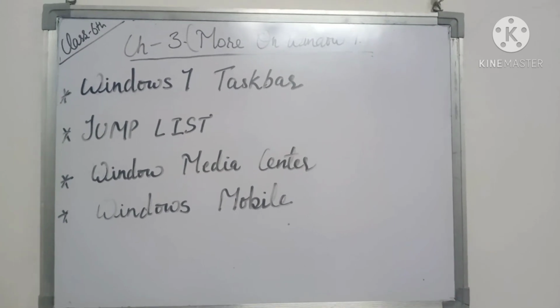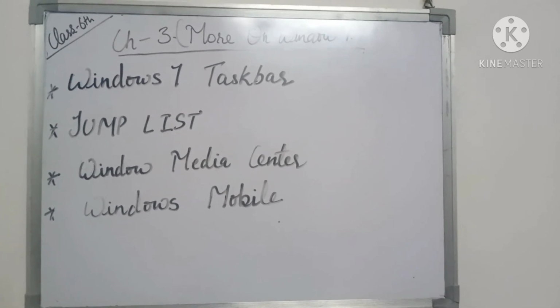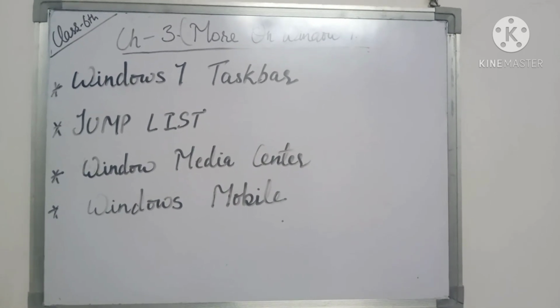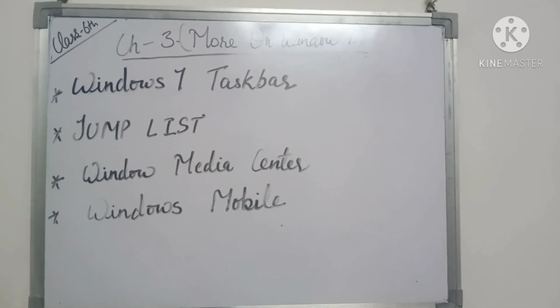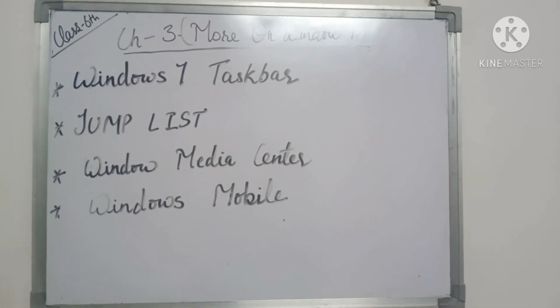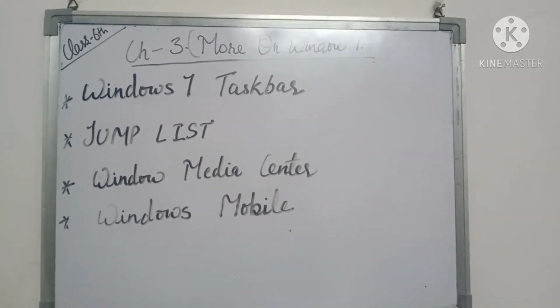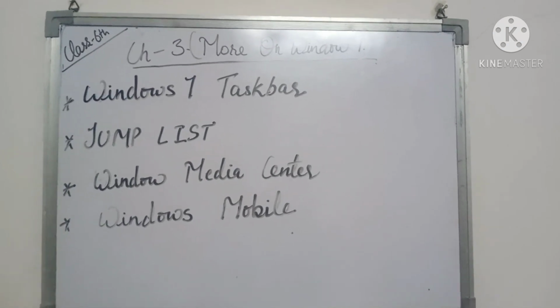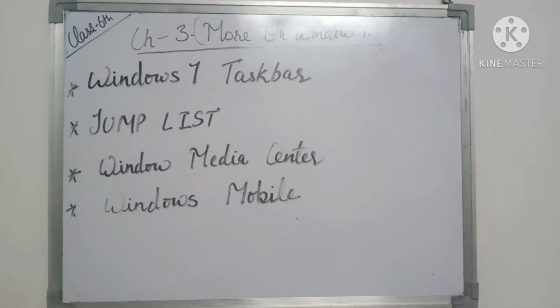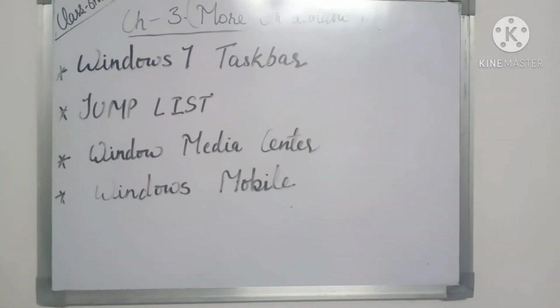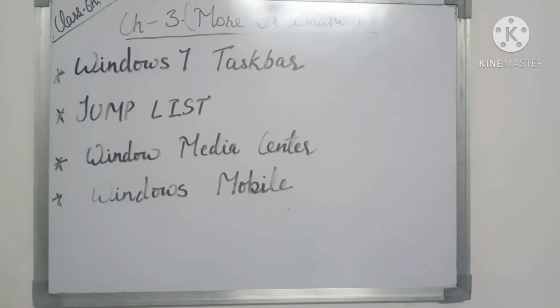For example, if you have searched so many websites, then you can use the jump list options. It will show all the websites which you have frequently used. It will show the list of all the frequently used websites, and if you want to open one of them, then you can easily find that website's name. So this is another feature of Windows 7.